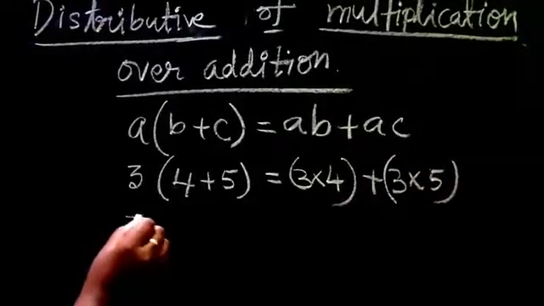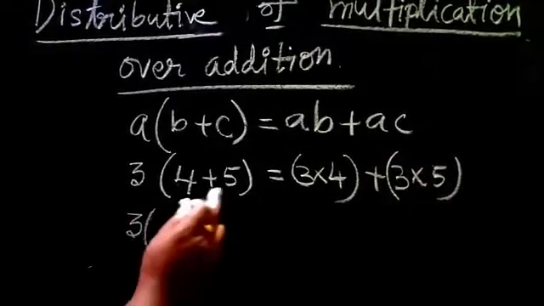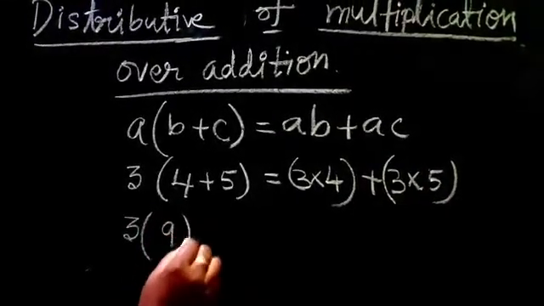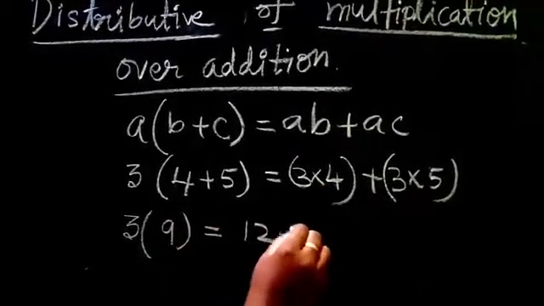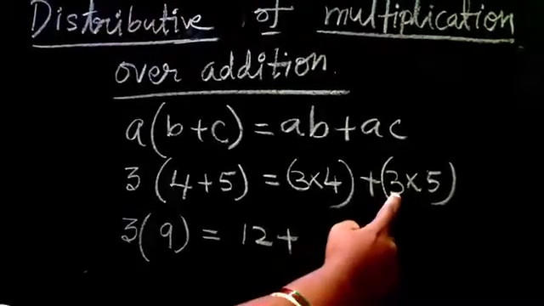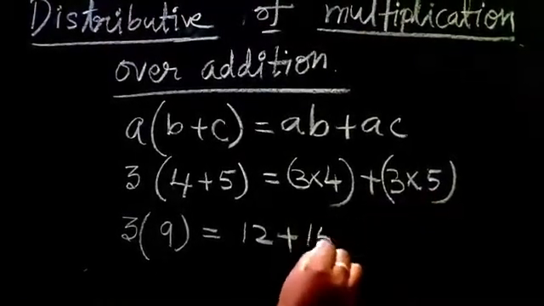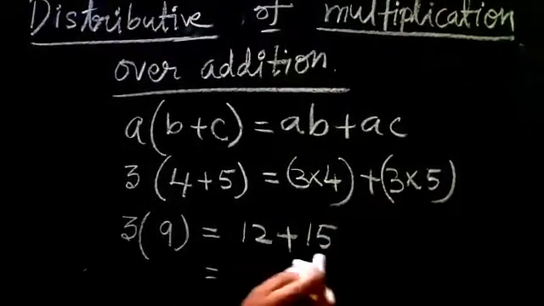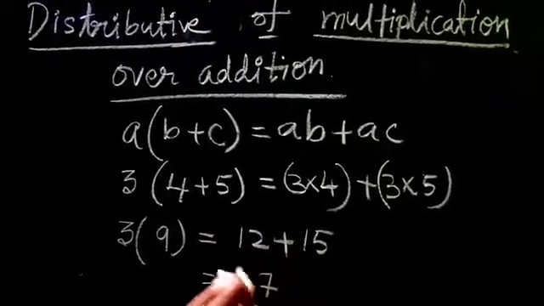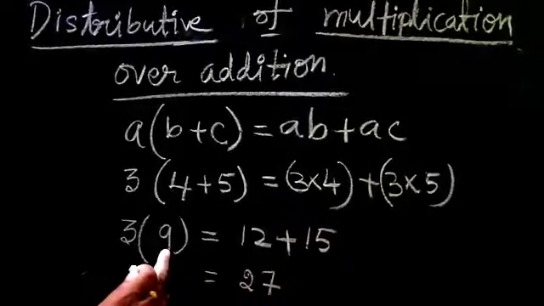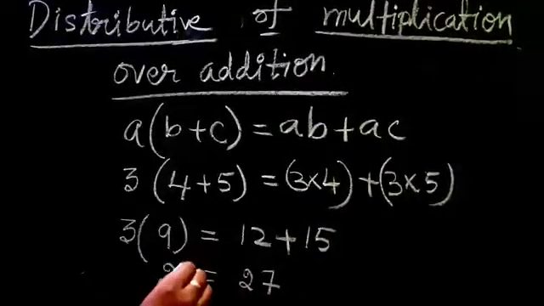Now 3 we have to keep like that, 4 plus 5 is 9, equal to 3 fours are 12, plus 3 fives are 15. We'll add these both also. 5 plus 2 is 7, 1 plus 1 is 2. 9 threes are also 27.